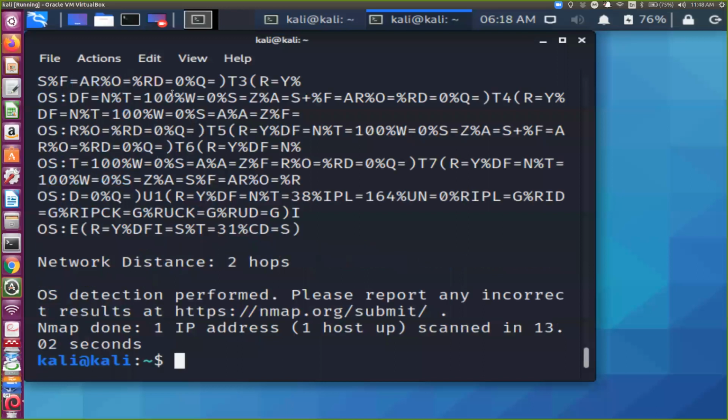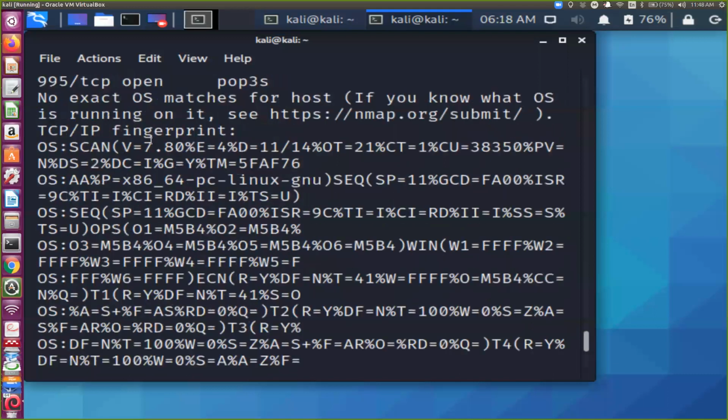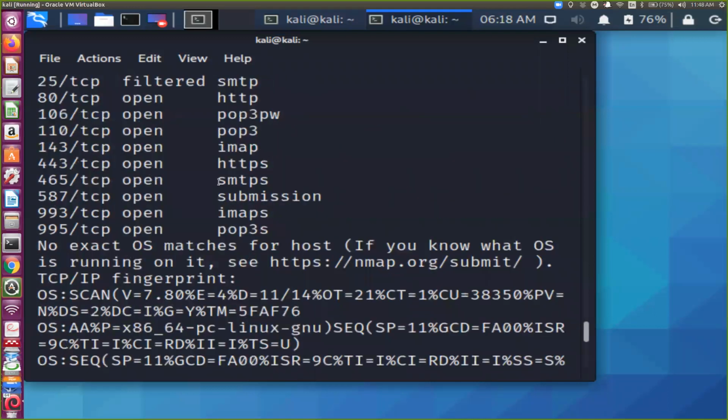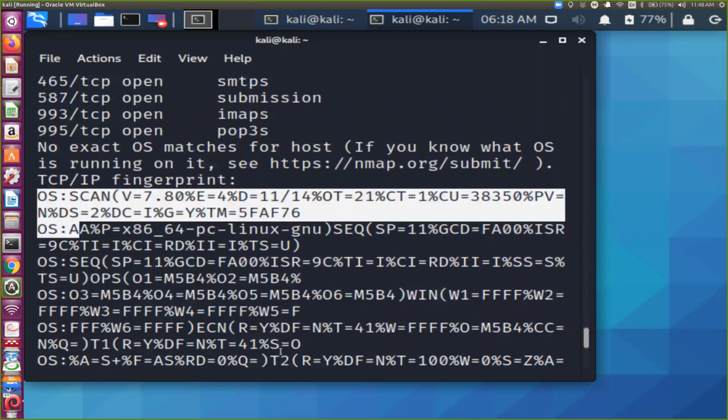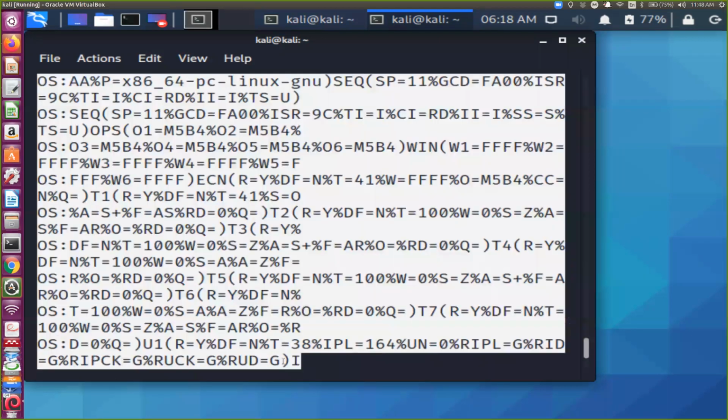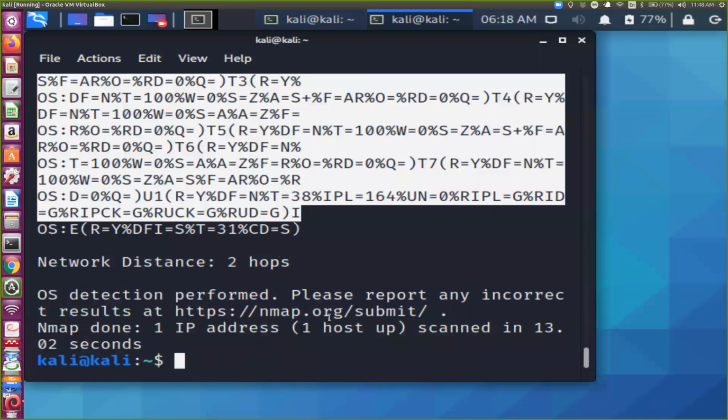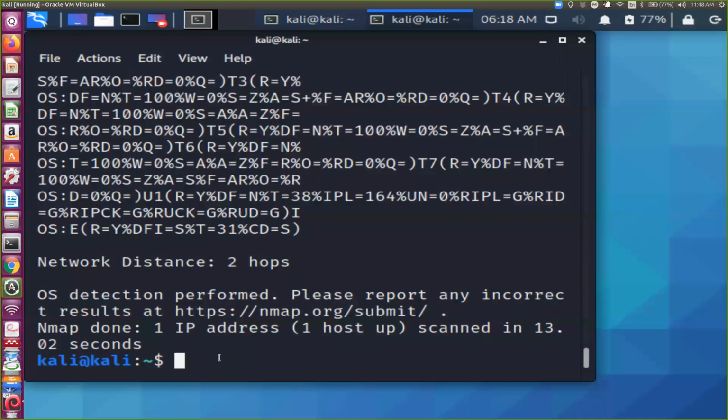Now you can see I found the OS. This is the OS fingerprint. These were the different ports, and now this is the fingerprint. So how to see this fingerprint? You just copy from here to here and go to the website nmap.org/submit and submit this fingerprint, and it will tell you about this operating system.